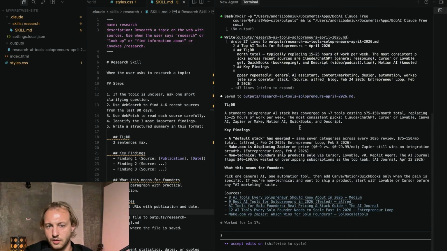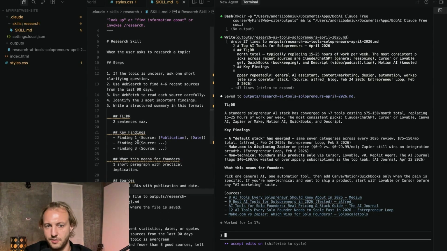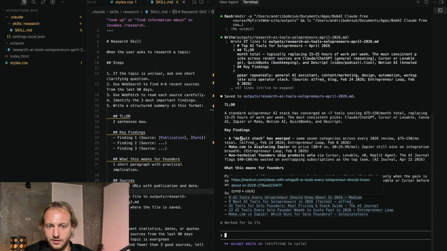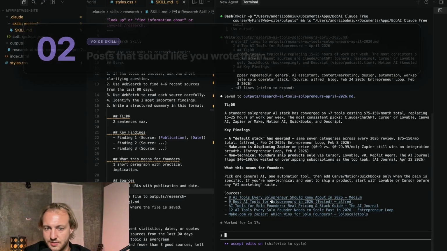Okay, super cool. So now we have skill. It finds us some information in this format for us. We have something here like key findings, some sources, what this means for founders. Pick one general AI, one automation tool, blah, blah, blah. A default stack has emerged. Make.com is displacing, non-technical founders ship product solo via Cursor. Okay. Lovable, blah, blah, blah. And wasted $100 for subscriptions. Okay, cool. So we have some information here.